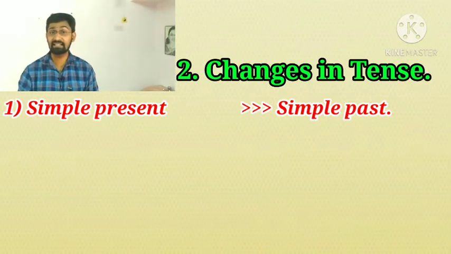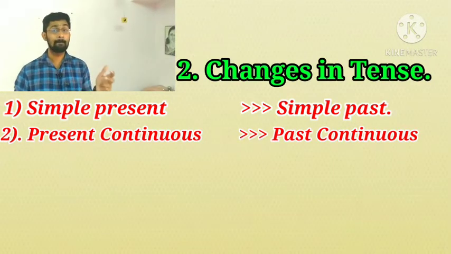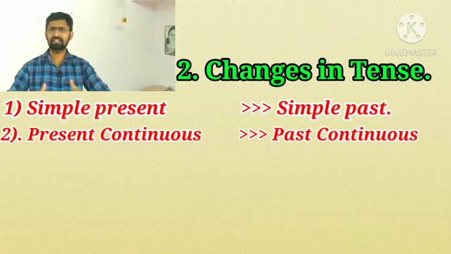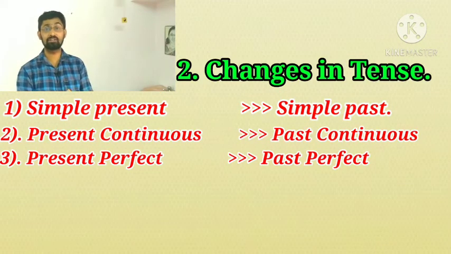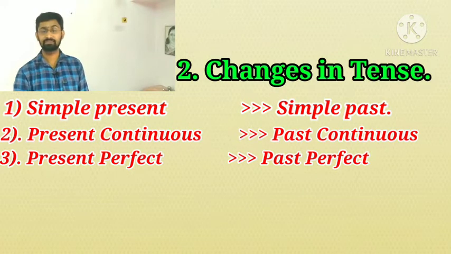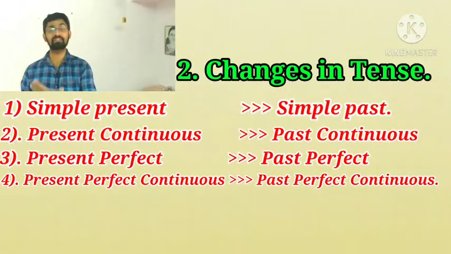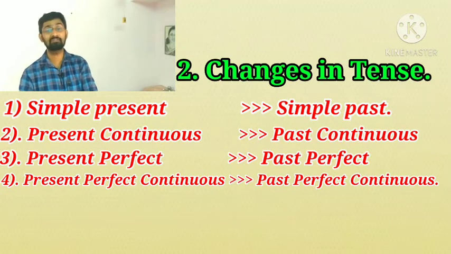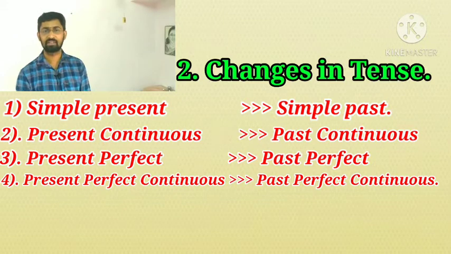If it is present continuous, we convert it into past continuous. If it is present perfect, we convert it into past perfect. If it is present perfect continuous, we convert it into past perfect continuous tense.